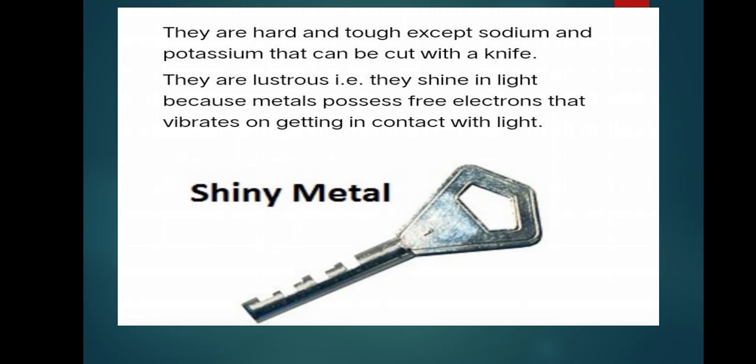The third physical property of a metal is metals are hard and tough except sodium and potassium. These two metals are very soft and can be cut with a knife. It's clear? So generally metals are hard in nature. And the fourth property of metal is they are lustrous. That is, they shine in light because metals possess free electrons that vibrate on getting in contact with light. For example, gold and silver. These are metals and they show luster property.